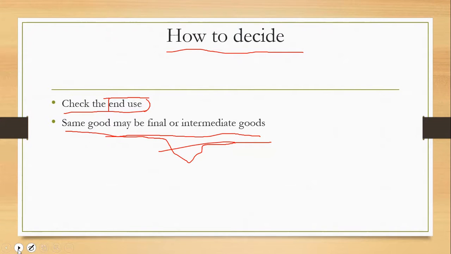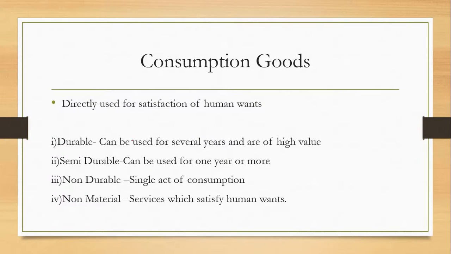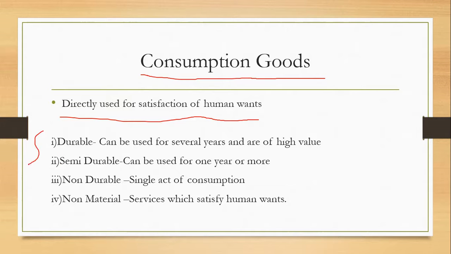So that was all. Now comes the consumption goods. Consumption goods means consumer goods, the goods we consume for direct satisfaction of human wants. These are basically four types.